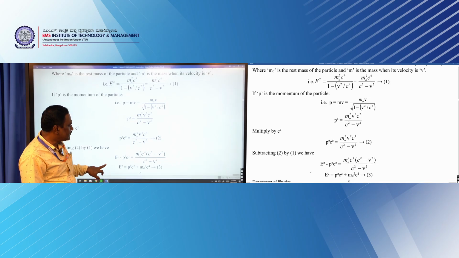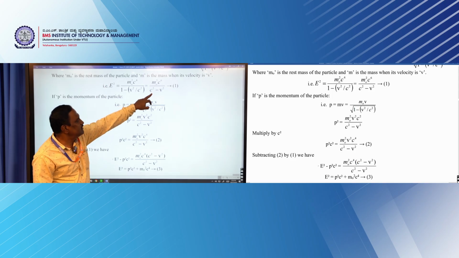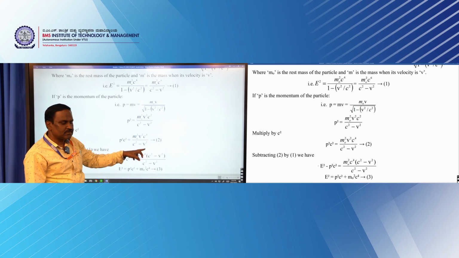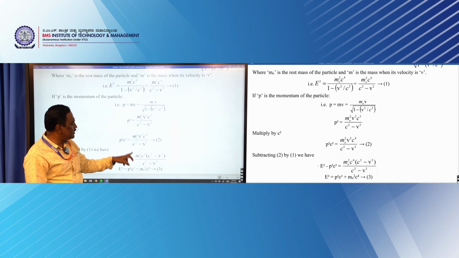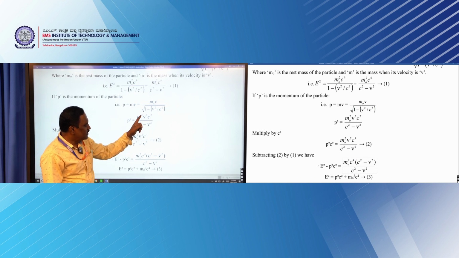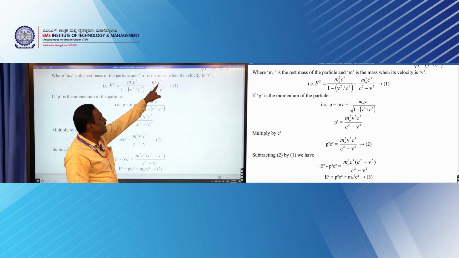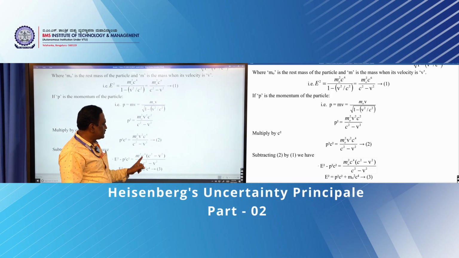So, when you take this equation, that is E² is this and p²c² is this, you can see c² minus v² is the common denominator. Then in the numerator you will have m naught² c⁴, and again you can take c² minus v² as a common factor from these two terms. Here v² is there, here c⁶, in that you can take c² as a common factor. You are left with c⁴ here and c⁴ here.